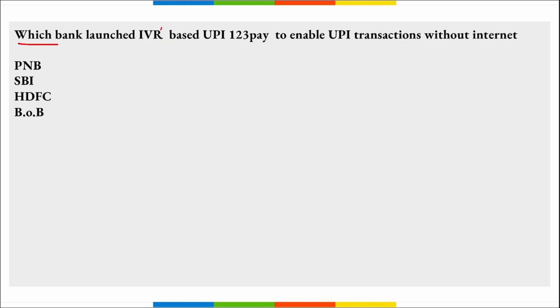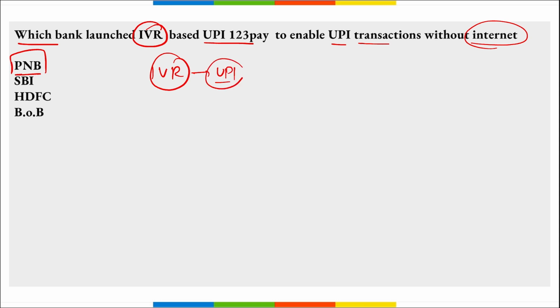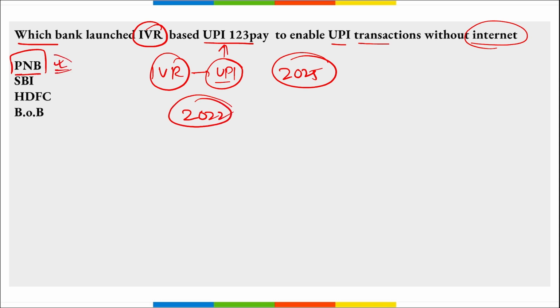Next, which bank has launched IVR based UPI 123 to enable UPI transactions even without internet? It is PNB. Correct? They launched this interactive voice response based UPI solution, that is UPI 123 Pay. This is in accordance with the digital payment vision of 2025 of a cashless and cardless society. RBI in collaboration with NPCI launched this UPI 123 Pay in March 2022. And then remember, this was of which bank? It was launched by PNB.